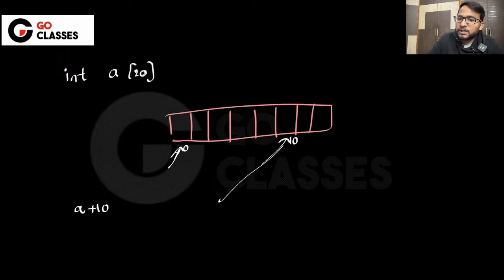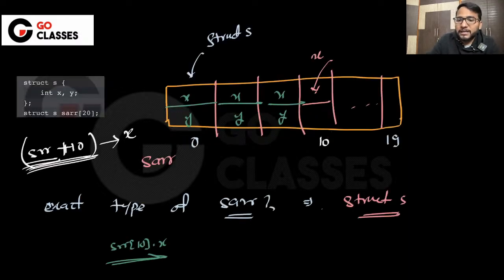If you start from 0, the index is 10, so you will say it is the 11th. So a plus 10 is a pointer to this element. If you apply star to it, you can go inside. Similarly, srr plus 10 is a pointer to this particular struct.